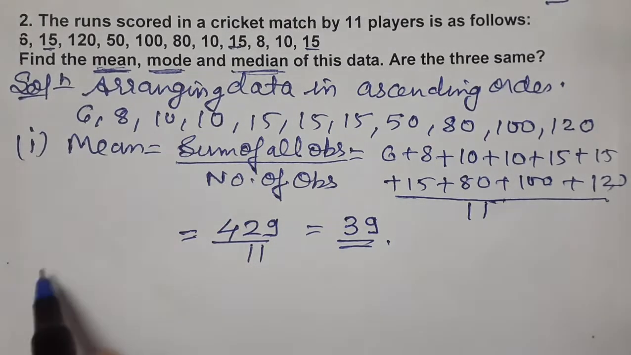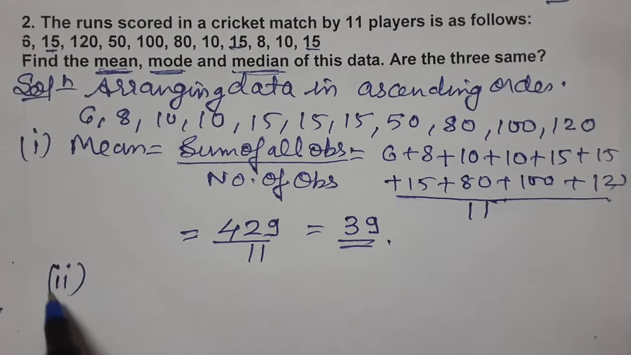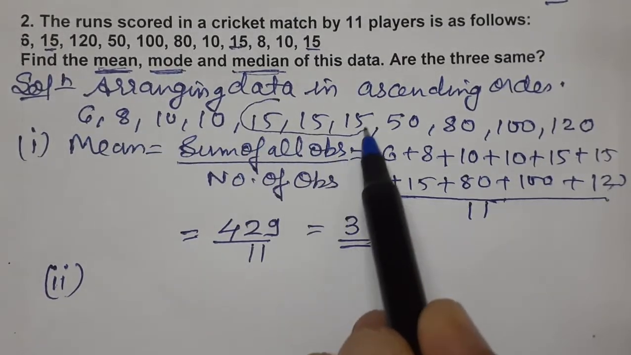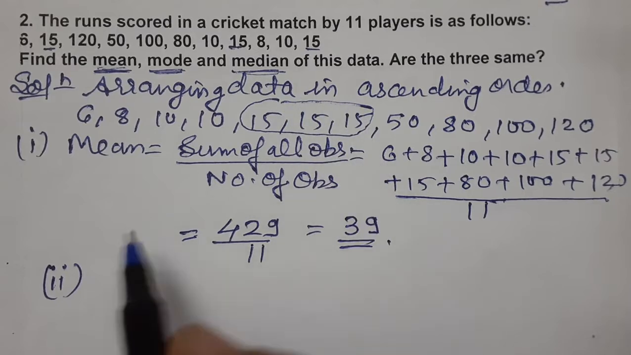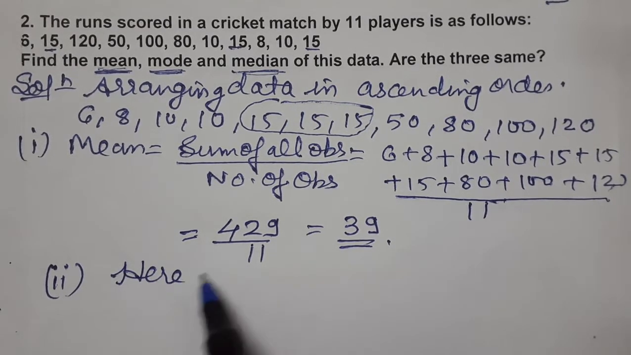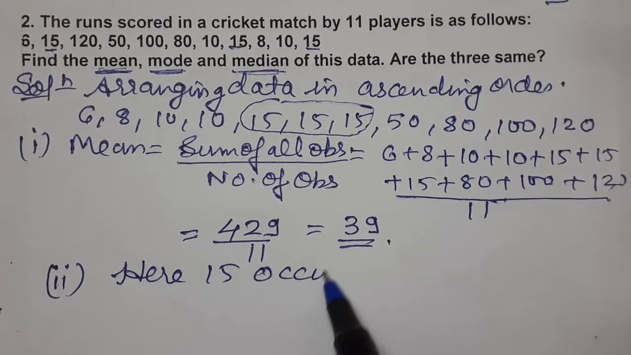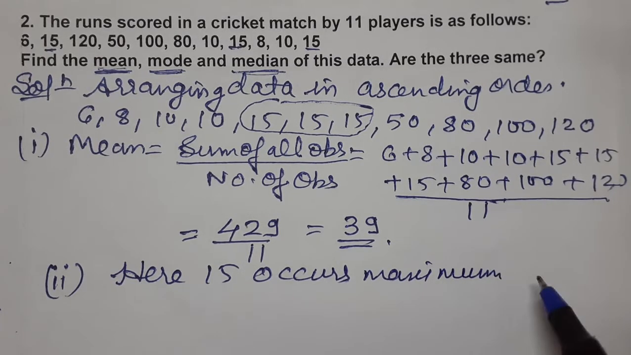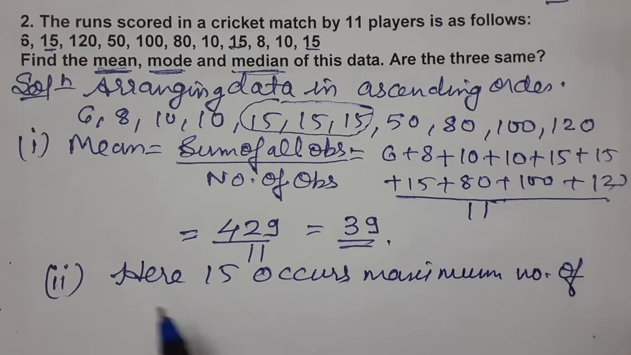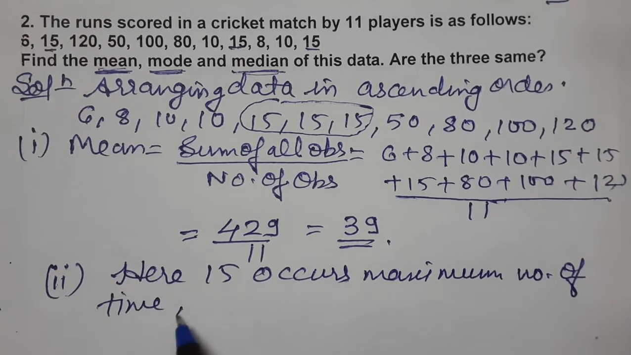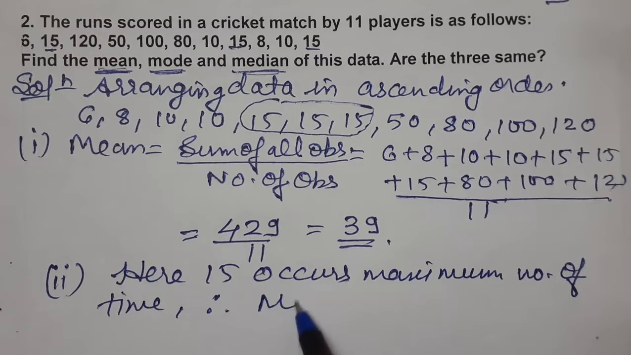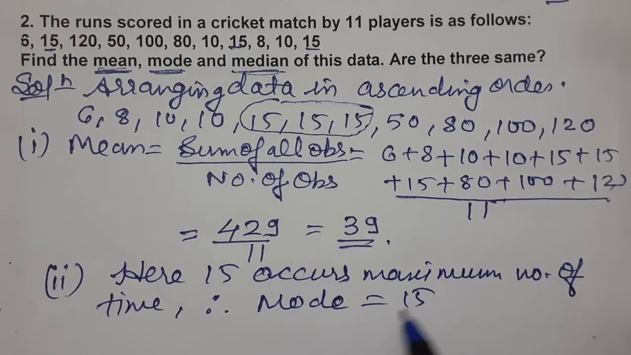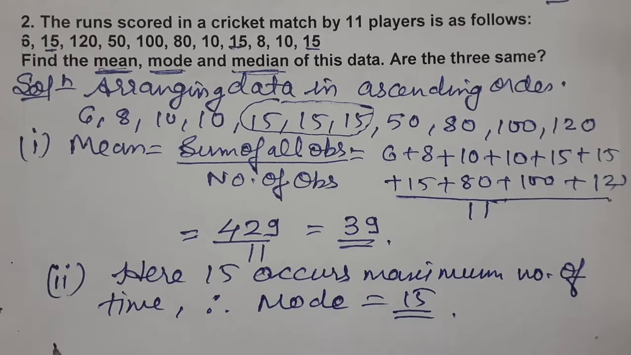Next, mode. Second one is mode. So see, which occurs maximum number of times? I think 15. Yes, 15 occurs 3 times. Here 15 occurs maximum number of times. Therefore, what is mode? 15. So the second answer is also clear.